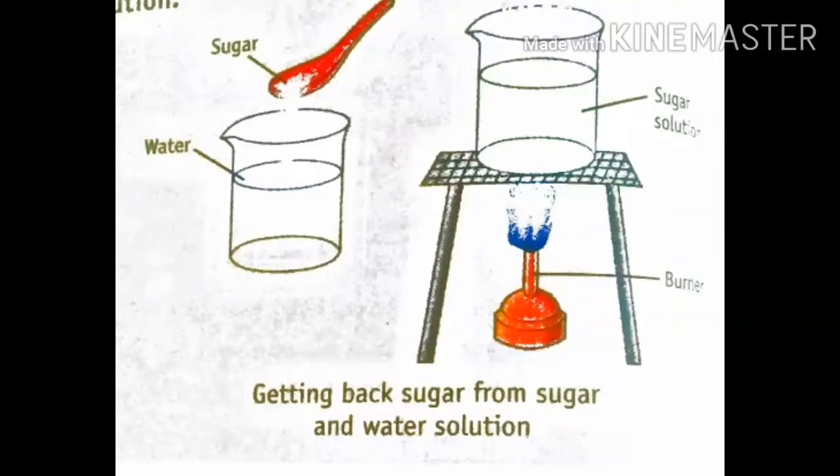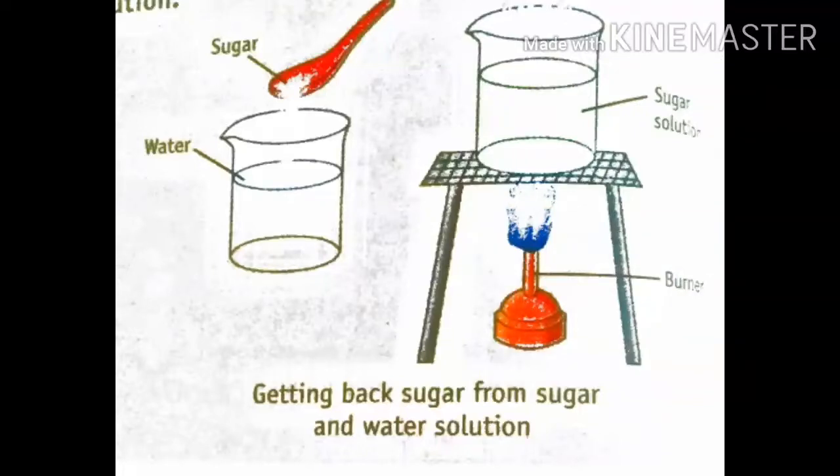Next example of physical change. Take 10 ml of water in a beaker. Dissolve a spoon of sugar into it. What happened? We get a solution of sugar and water. Now, heat this solution over a burner. See this picture. After dissolving the sugar, we are going to heat it in the burner.